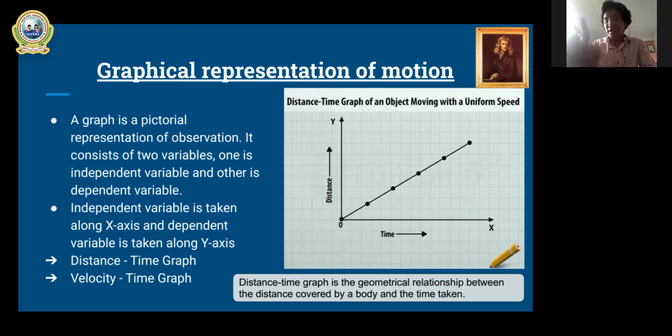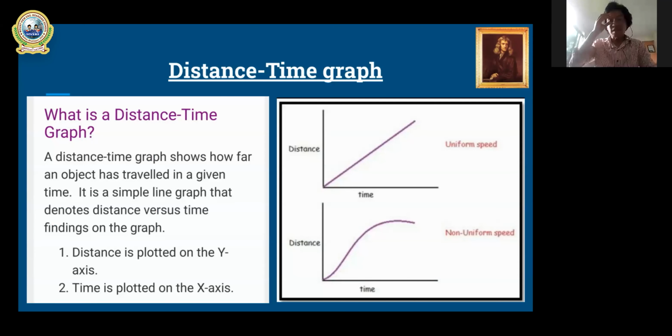So by name, we can easily say this is the graphical, the geometrical representation of the relationship between distance covered and the time taken. Understood? Let's see here, class 9, more about the distance time graph. What is a distance time graph in another language? We can say that by observing it, we can tell how far an object has traveled, or what speed the body has traveled.